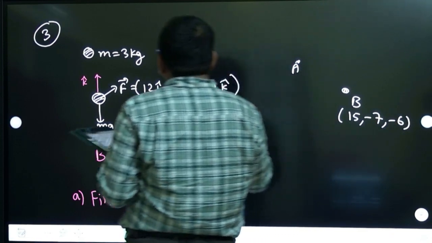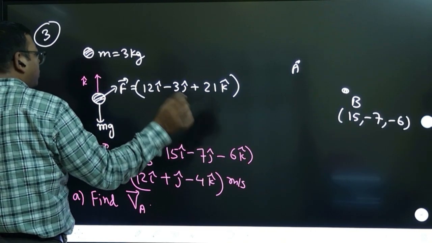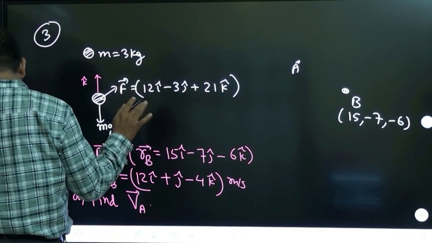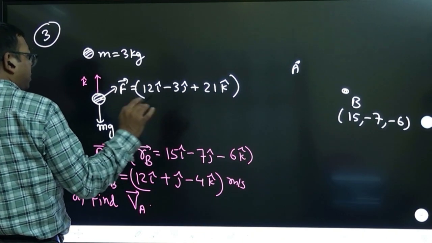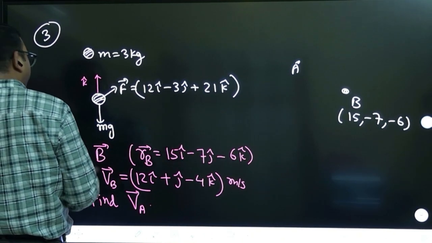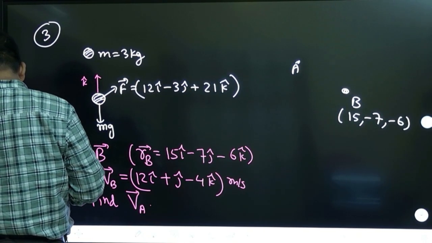And on the body, two forces are acting. The particle is going from A to B. Which path it is going, we do not know. But velocity at B they have given, and they are asking the velocity at A. That's the first part of the question.